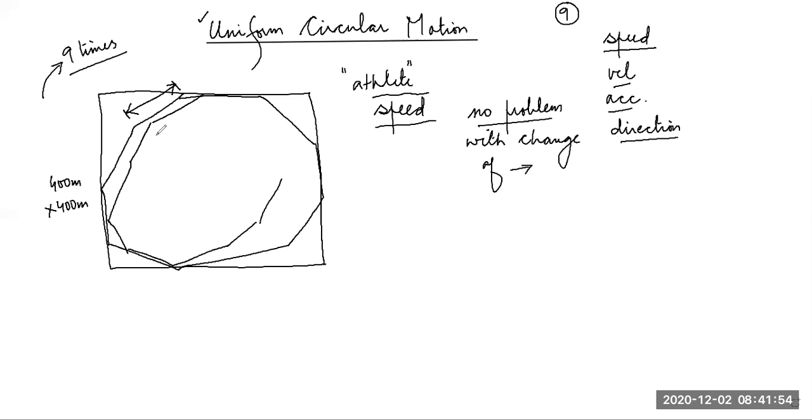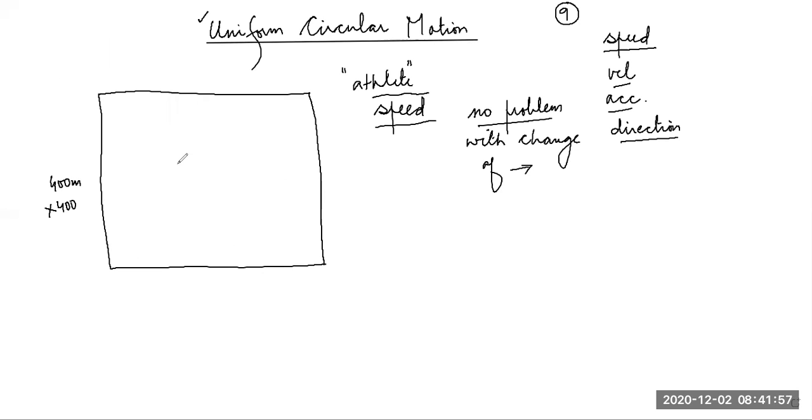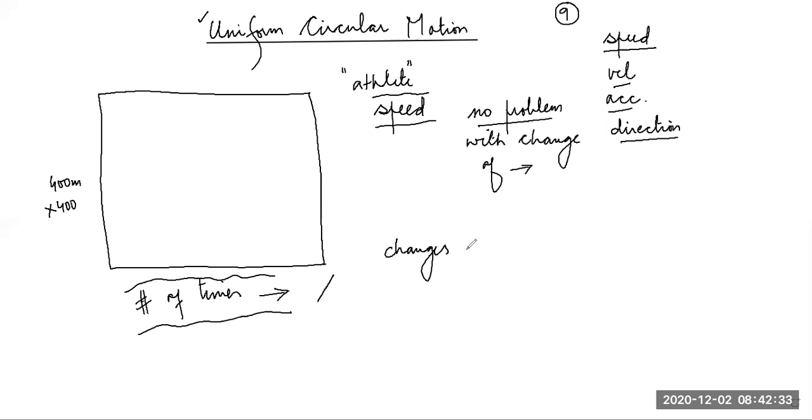So what you can observe is that the number of times his direction is changing increases, the sides of the track, whatever kind of figure in which he is running, are decreasing. Students, can you think, please listen carefully, if this athlete changes his direction infinite times, then what will be the shape of the track?